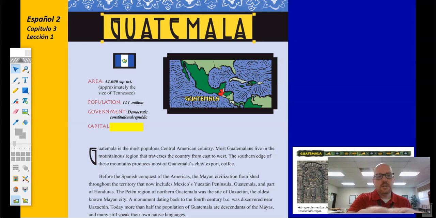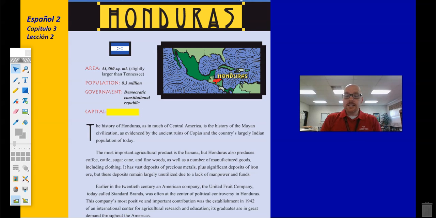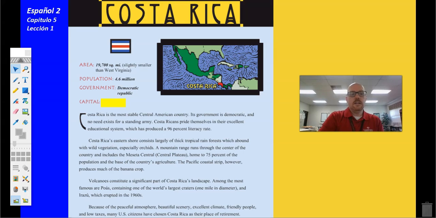Asunción, la capital de Guatemala, es Guatemala. La capital de Honduras, Tegucigalpa. La capital de El Salvador es San Salvador. La capital de Costa Rica, San Jose.